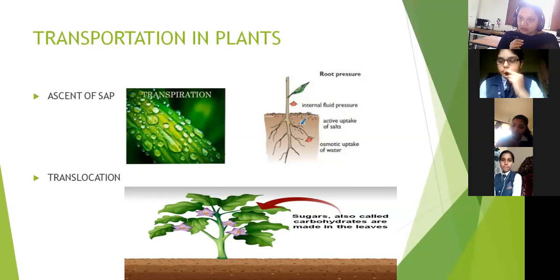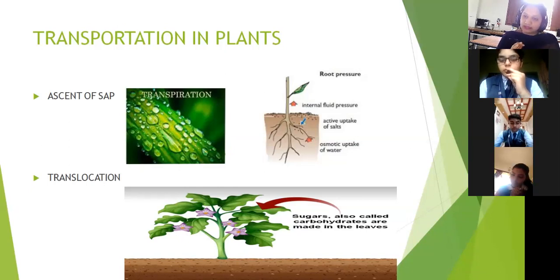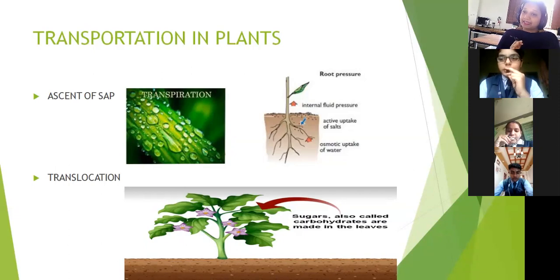Clear? Ascent of sap. Be clear with this. Ascent of sap. What is getting transported? Water and minerals. Very good. Translocation. What is getting transported? Food materials or food molecules are getting transported. Through which tissue is ascent of sap? Through which tissue are water and minerals getting transported?